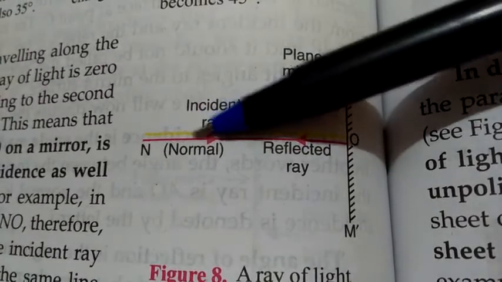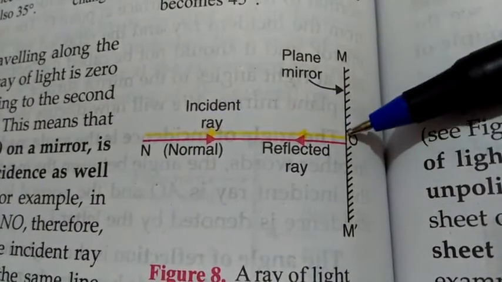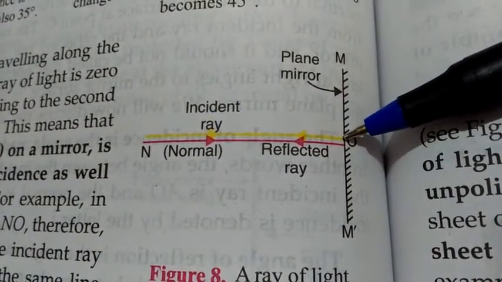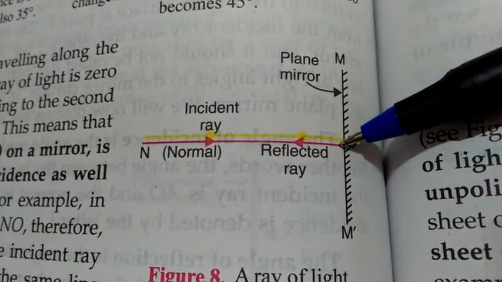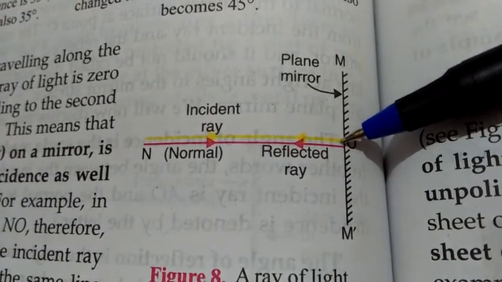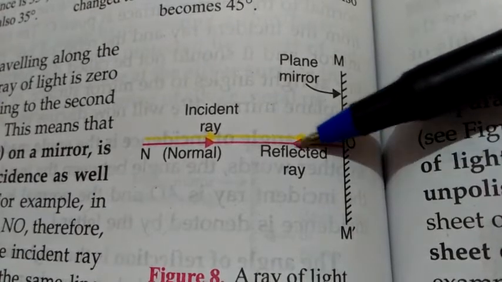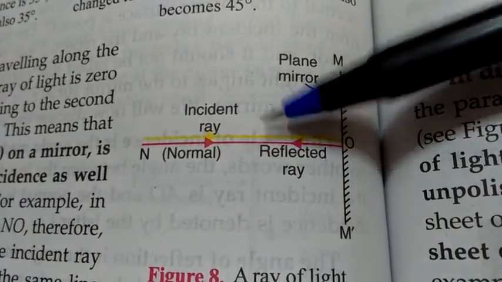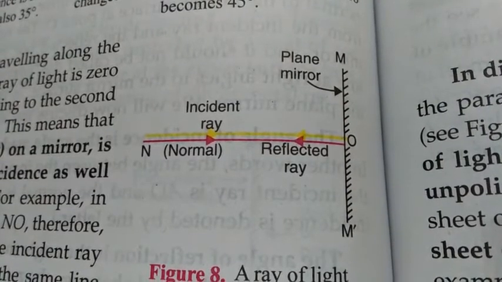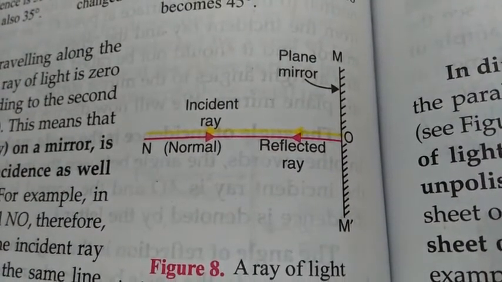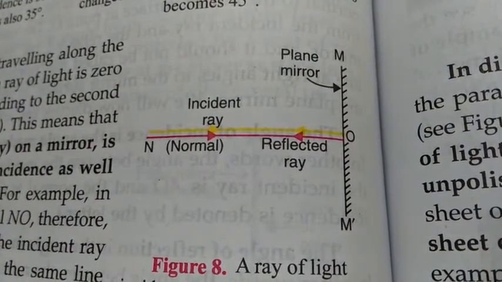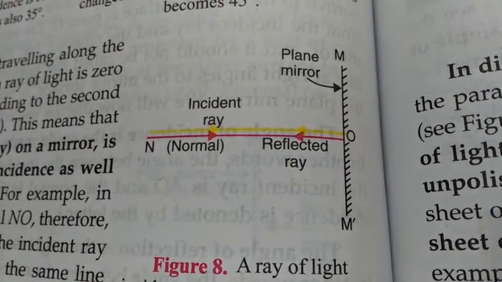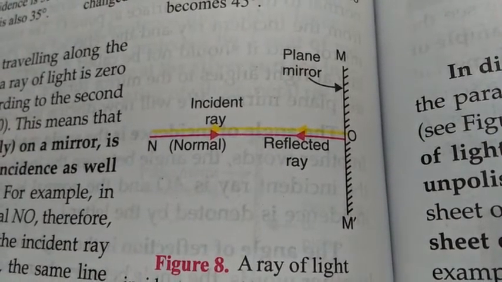So when the light ray is coming perpendicular and striking here, this is the point of incidence, and the normal is drawn from the point of incidence only. So the normal also will be here only. The normal and the incident ray both coincide with each other, so the angle between them will be 0 degrees. That's why angle of incidence here will be 0 degrees only.